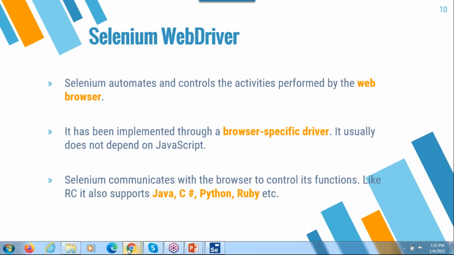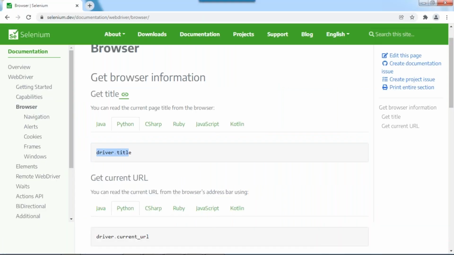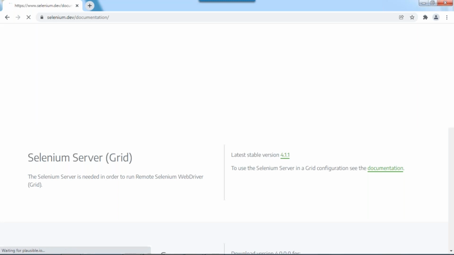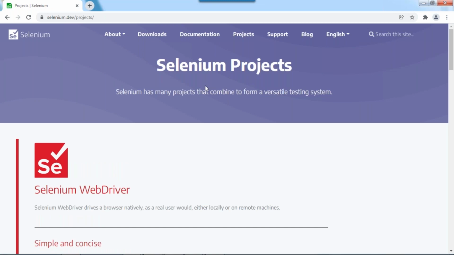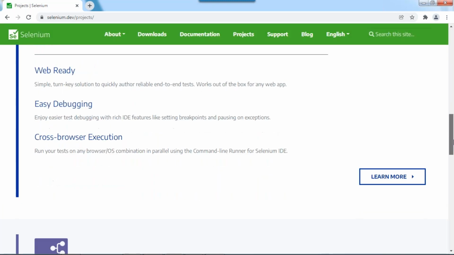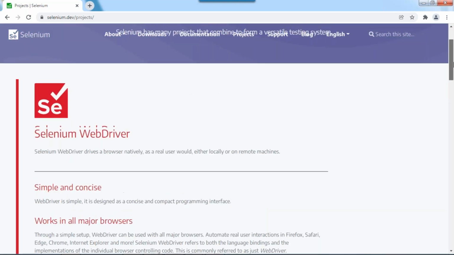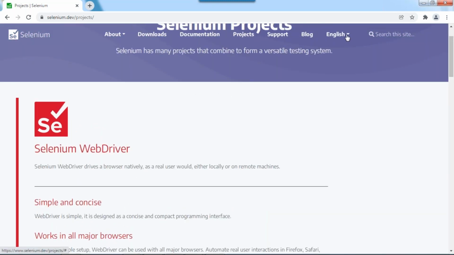Suppose I'm opening the site, clicking the download, clicking the documentation, clicking the projects, scrolling down, scrolling up, and putting the cursor here. All these activities we can handle with the Selenium WebDriver.